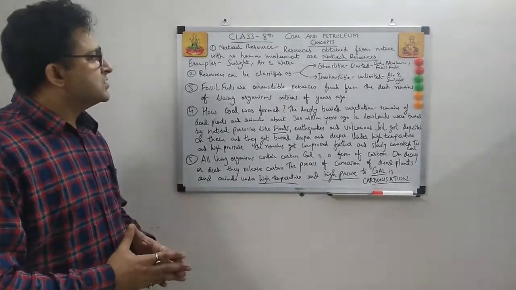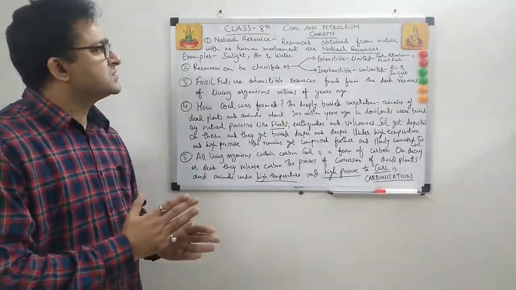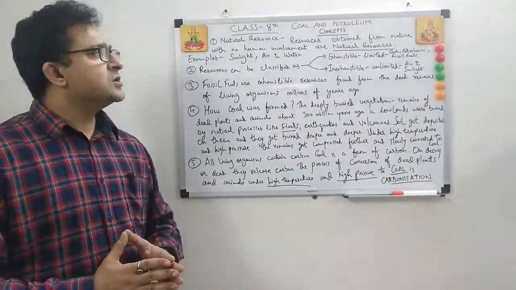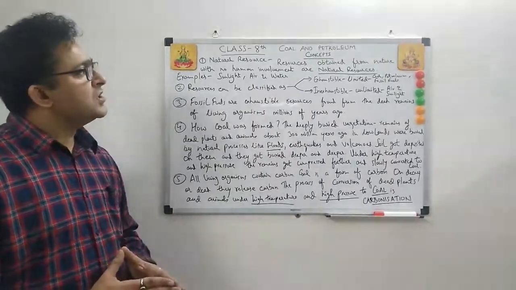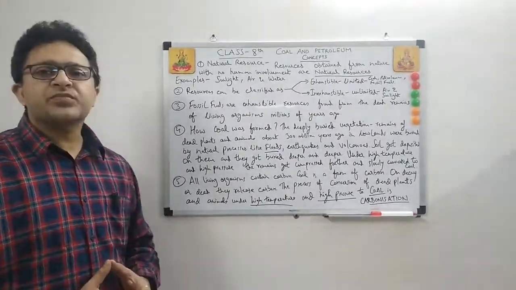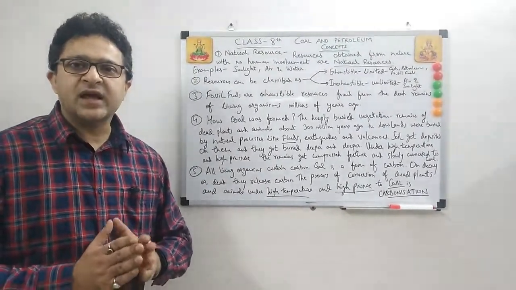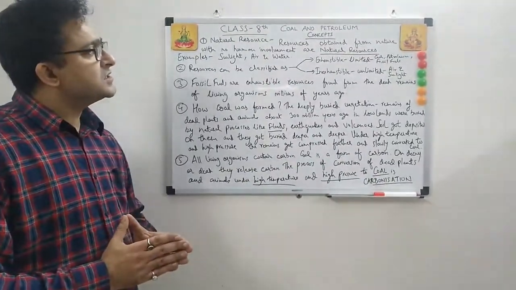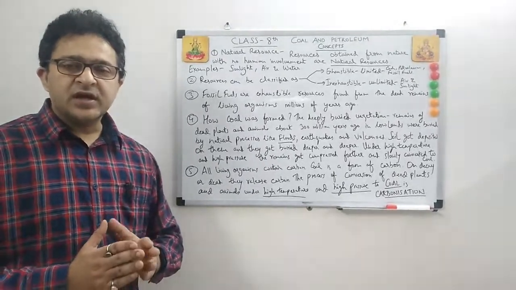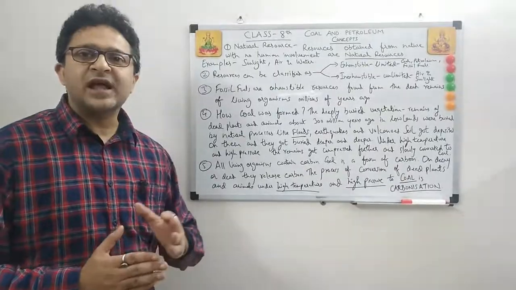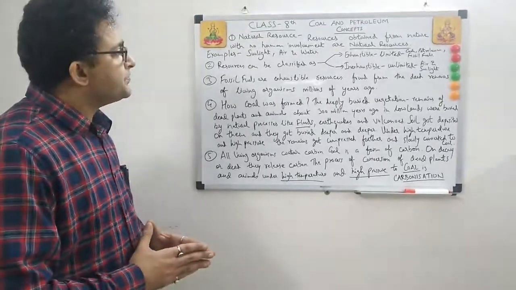The one which is exhaustible is basically limited. The very word exhaustible means limited. What are these? Coal, petroleum, fossil fuels. We'll discuss what fossil fuels are, but coal is a fossil fuel. A fossil fuel is anything obtained from the remains of dead plants and animals. So why is it limited? Because to create fossil fuel, it took millions of years. It is a gradual process, and we'll learn how. Petroleum is the same way, and natural gas.